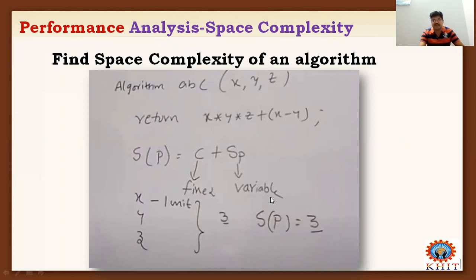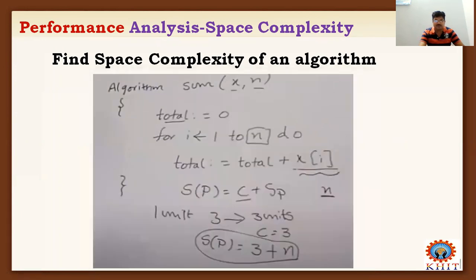In this way, we can calculate the space complexity of an algorithm. Now let us move to another example: sum of n numbers. The name of the algorithm is sum. We are passing two parameters, x and n. Here total is equal to 0 is an assignment, and total will occupy only 1 unit of memory.